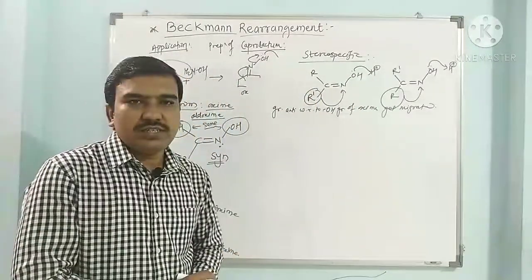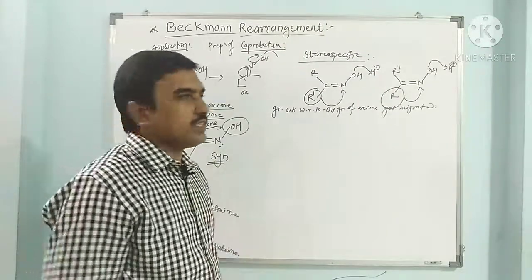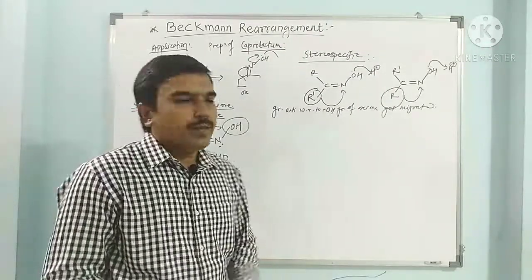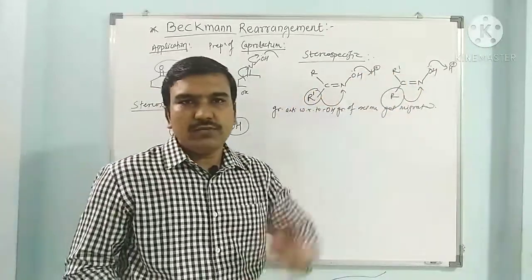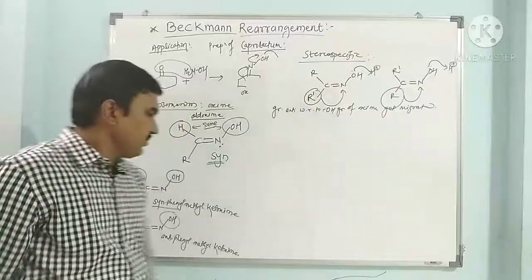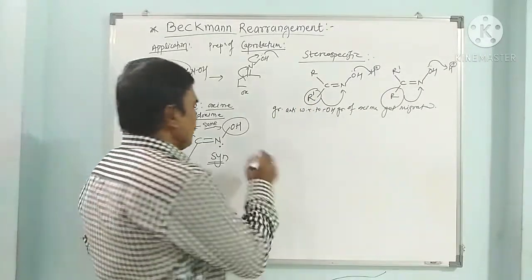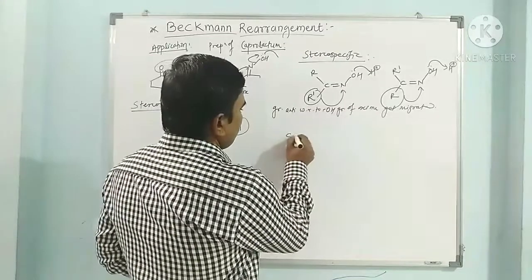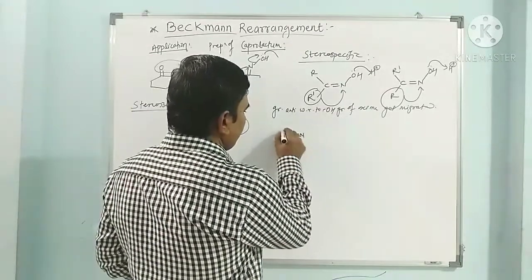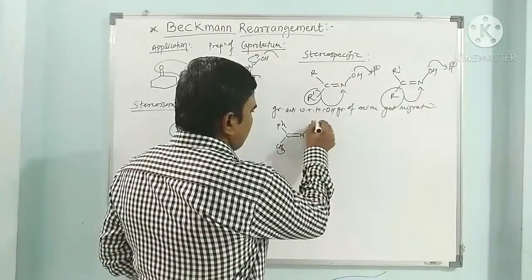So here we have to see this example, syn-phenyl methyl ketoxime and anti-phenyl methyl ketoxime. Now here we have seen the anti group migrated to nitrogen. Now due to this anti group migration, this one gives one product while the other gives another product. How? Now we first see syn-phenyl methyl ketoxime, PhCH3, here this OH.